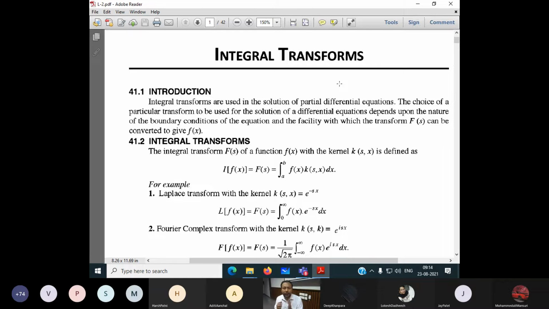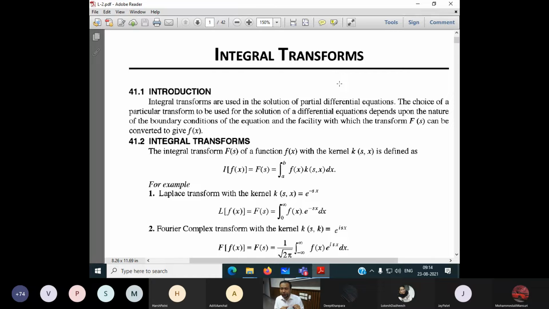The Fourier transform is only one part of the integral transform. There are the Laplace transform and a number of other transforms, but the Fourier transform is one of them. The name is called integral transform because all the transformation is based on integration. So those who are very weak in integration, you are not able to do the Fourier series, you are not able to do the Fourier transform.